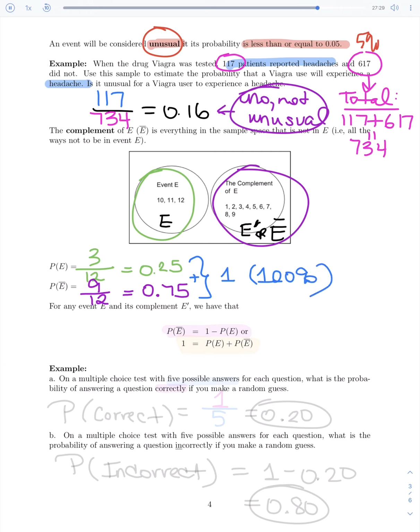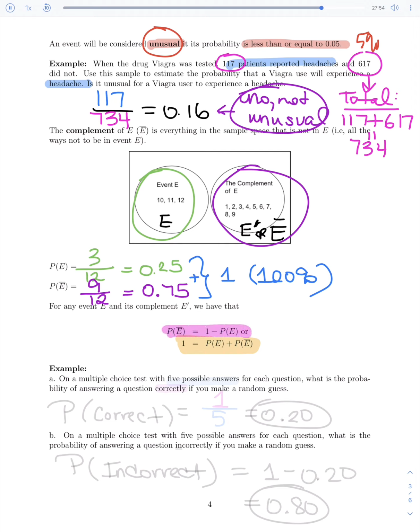When you have two events that are opposites or complements, their probabilities should add up to 1 or 100% of all the data. And that's all this little rule is saying down below, that if you have two events that are complements or opposites, they're going to add up to 1 or 100%, which also means that the second piece is true.